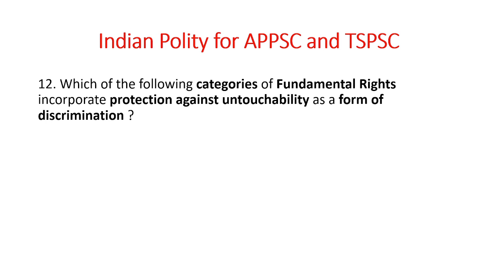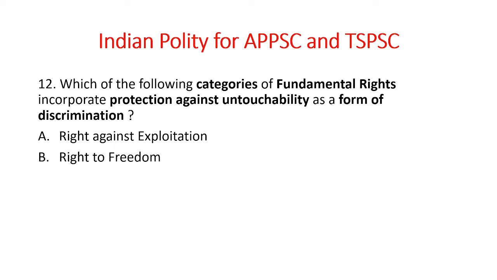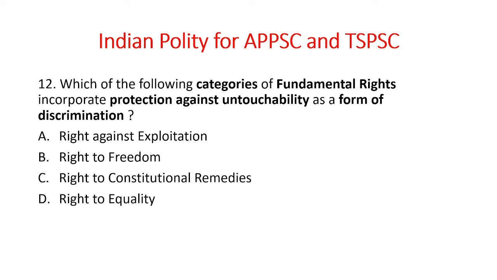Next. Which of the following categories of fundamental rights incorporate protection against untouchability as a form of discrimination? And the options are: right against exploitation, right to freedom, right to constitutional remedies, and right to equality. So which of the following categories of fundamental rights incorporate protection against untouchability as a form of discrimination? And the answer is right to equality.